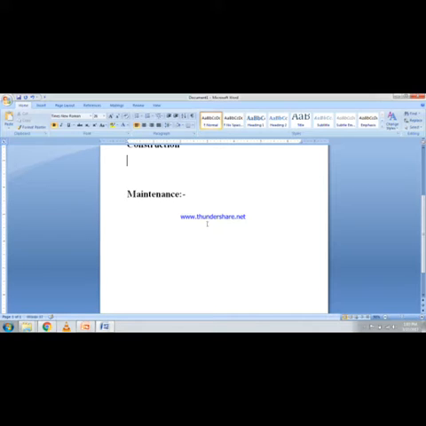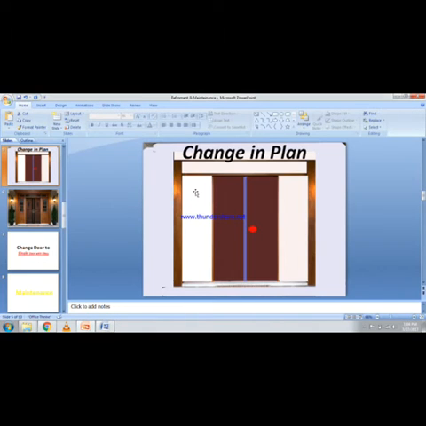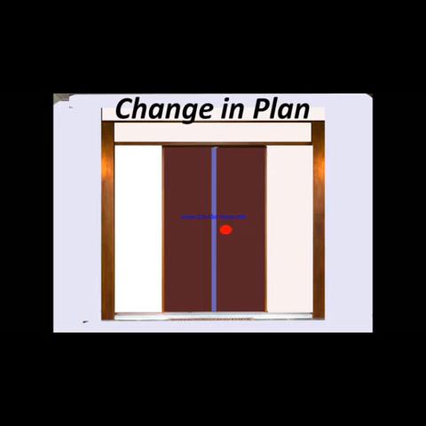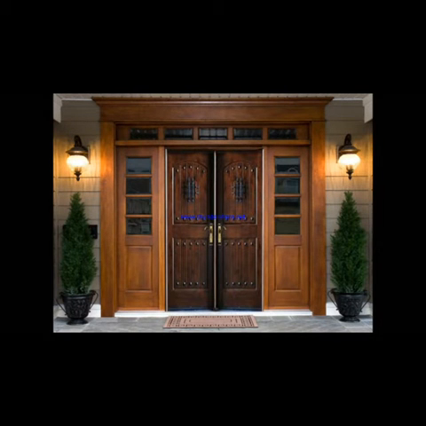Let me continue with a small example here. Finally, based on the plan after refinement, a double door including the frame was developed. Now the customer requirement is to change the door. He was not satisfied with the door after developing it. He wants to change the double door to a single door. That too, it should be made with glass. That is called maintenance.